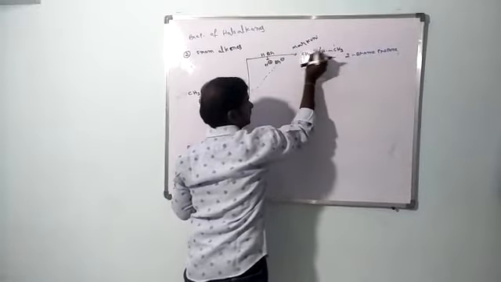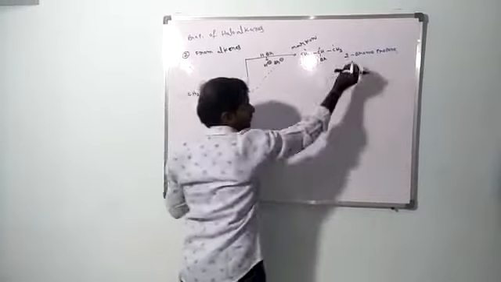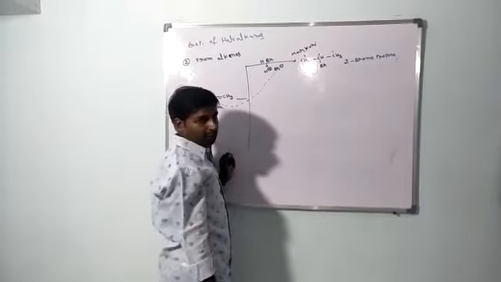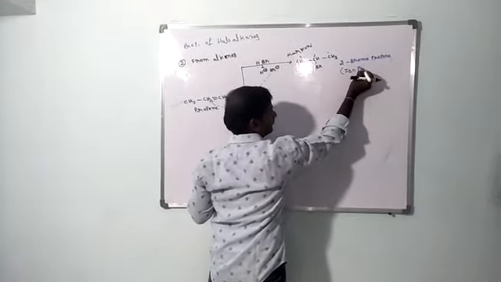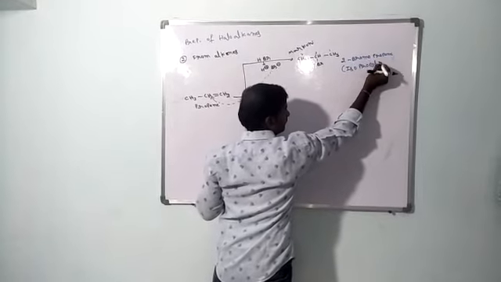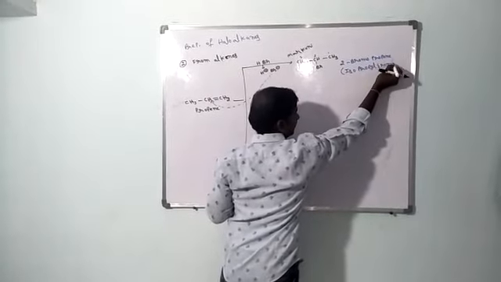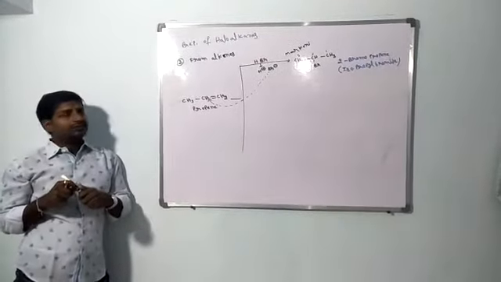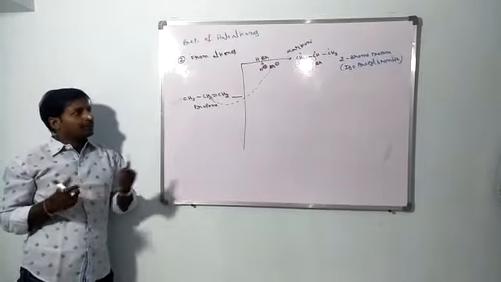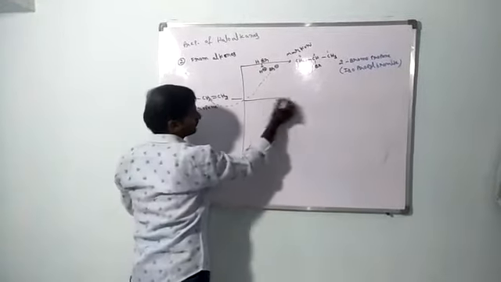This is the first, second, third carbon. 2-bromopropane is the IUPAC name. The common name is isopropyl bromide.